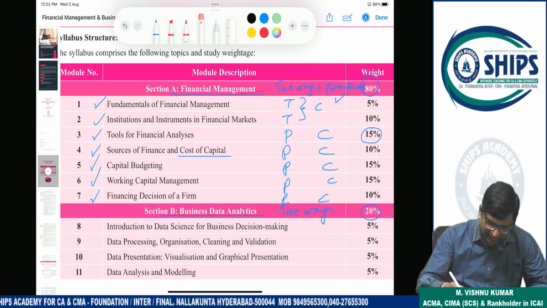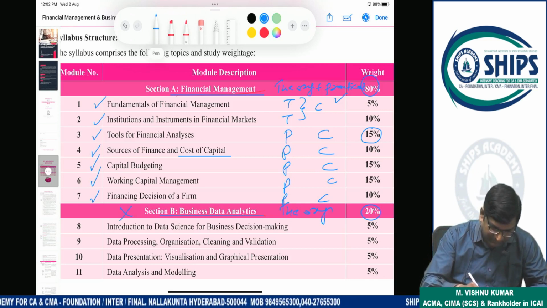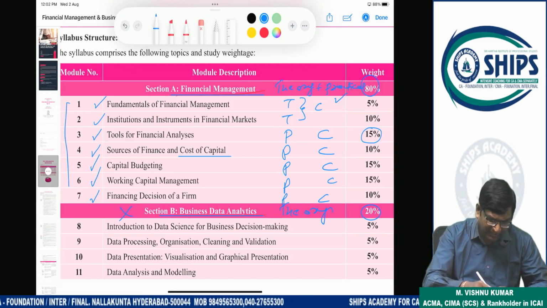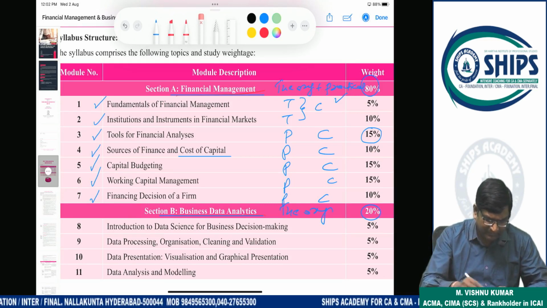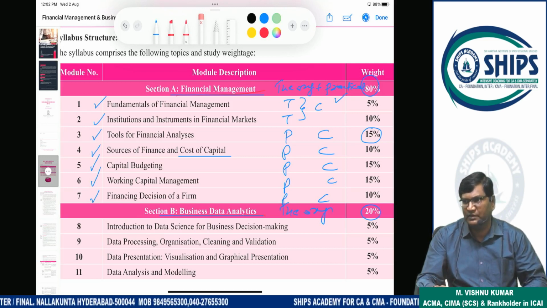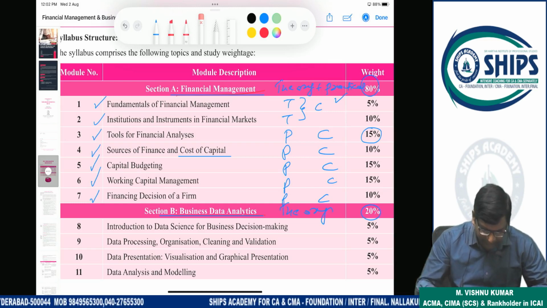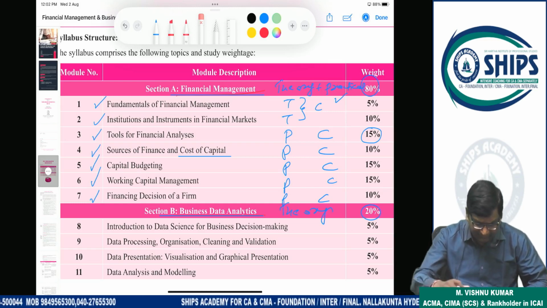For old syllabus students, this is not there, but remaining all topics are there in the syllabus. Business data analytics will be for new syllabus students only. Old syllabus students, this is not there.